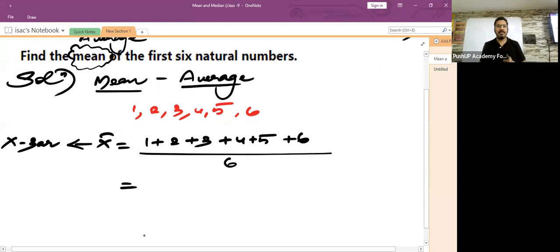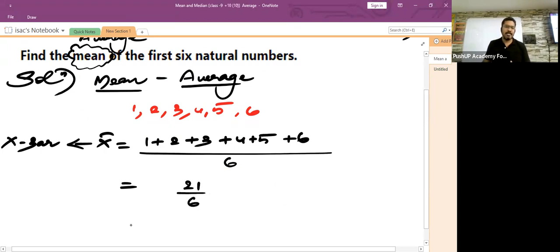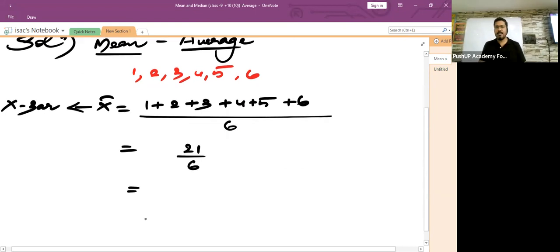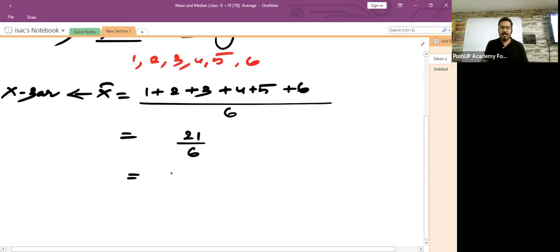So shall we find the answer? 1 plus 2 plus 3 plus 4 plus 5 plus 6. How much is it? 21. 21 divided by 6. And how much is 21 divided by 6? 21 divided by 6 is 3.5. You all agree with this? 6 3s are 18, balance 3. Oh, sorry, 6 into 5 is 30.